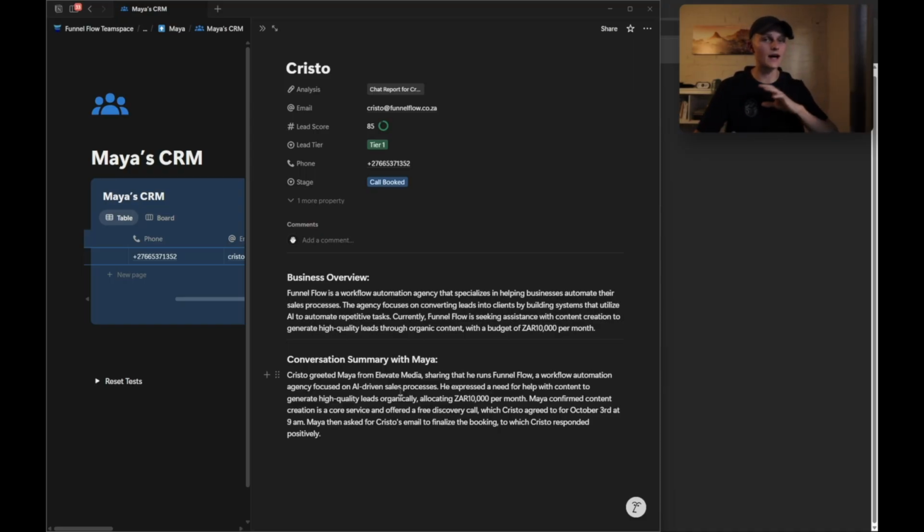And now I've made a video breaking down the entire back-end process of how Maya works, the tools that we use to build it, every single step in the process. If you want to see how that's done, have a look at that video.